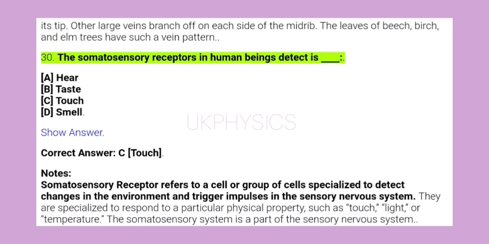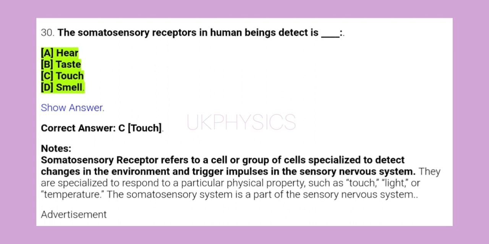30. The somatosensory receptors in human beings detect as ______. A. Hear, B. Taste, C. Touch, D. Smell. Show answer. Correct answer C. Touch. Notes: somatosensory receptor refers to a cell or group of cells specialized to detect changes in the environment and trigger impulses in the sensory nervous system. They are specialized to respond to a particular physical property, such as touch, light, or temperature. The somatosensory system is a part of the sensory nervous system.